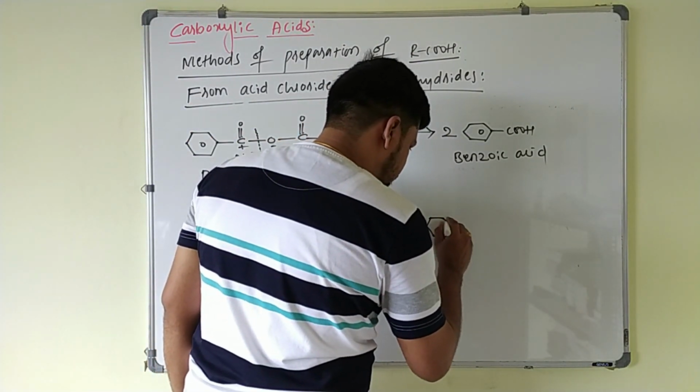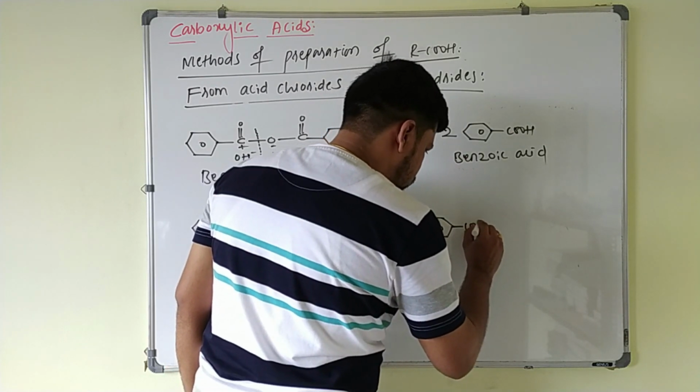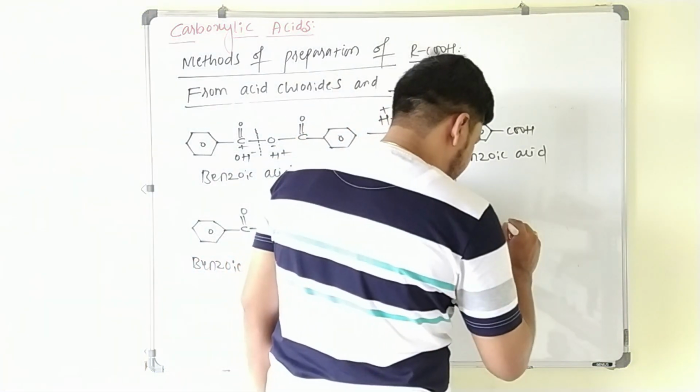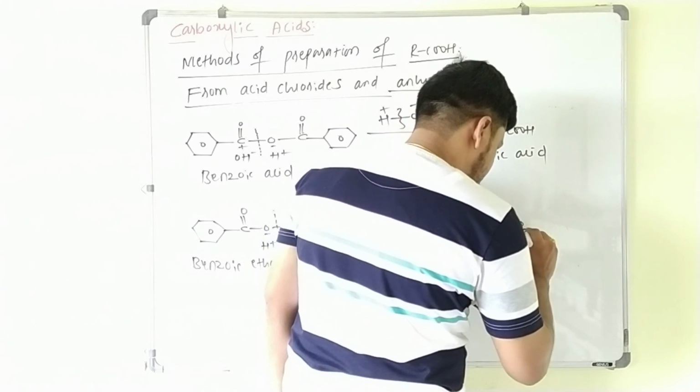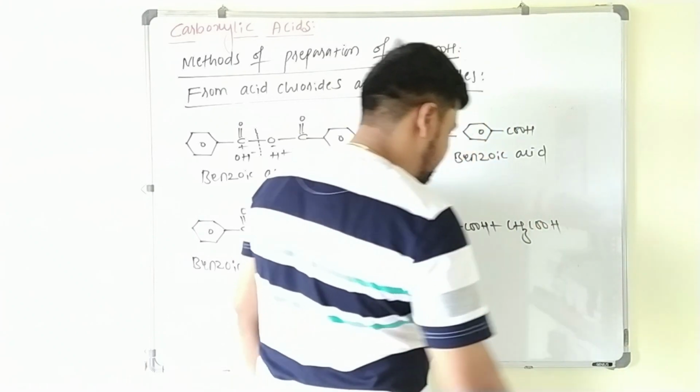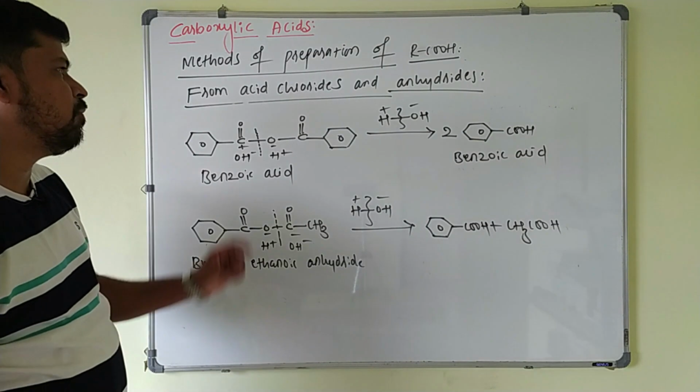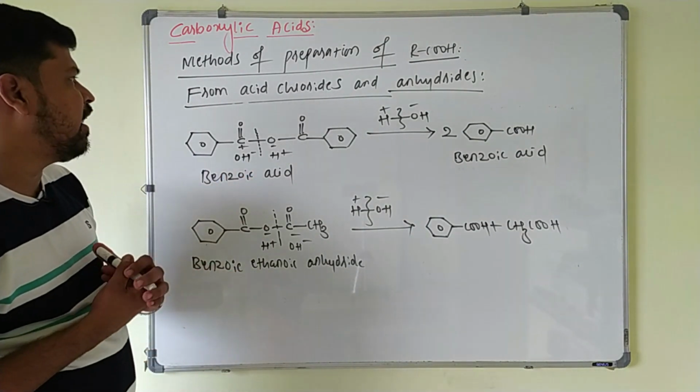Your answer will be benzoic acid plus ethanoic acid. This is CH3COOH here. So this is the example for hydrolysis of anhydrides. Next method.